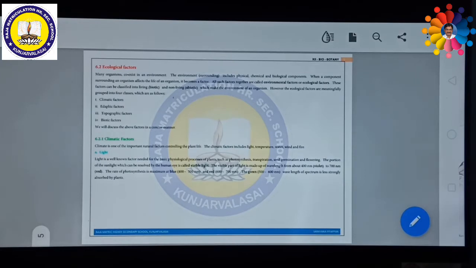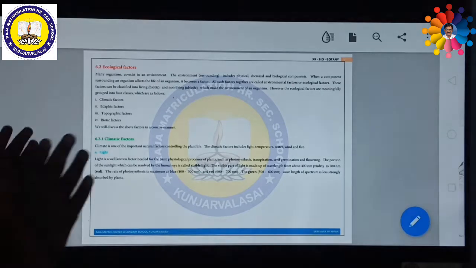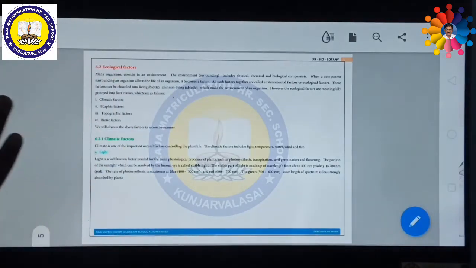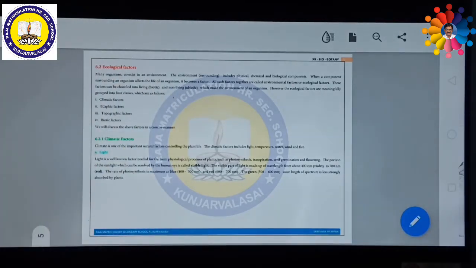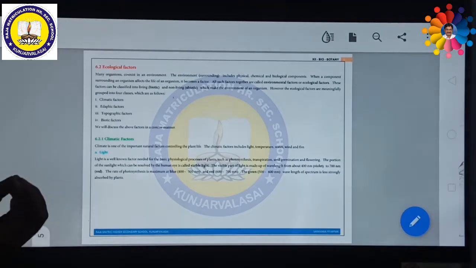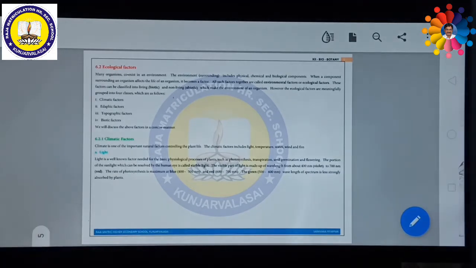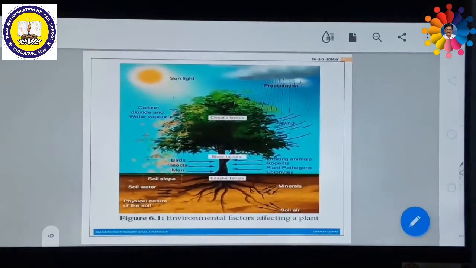Especially the green color. Green light is largely wasted, particularly the wavelength of 500 to 600 nanometer, which is less strongly absorbed by the plant. So this will not be useful. Even though the whole visible spectrum is available, blue and red color light will be most suitable for photosynthesis. So this is very important.